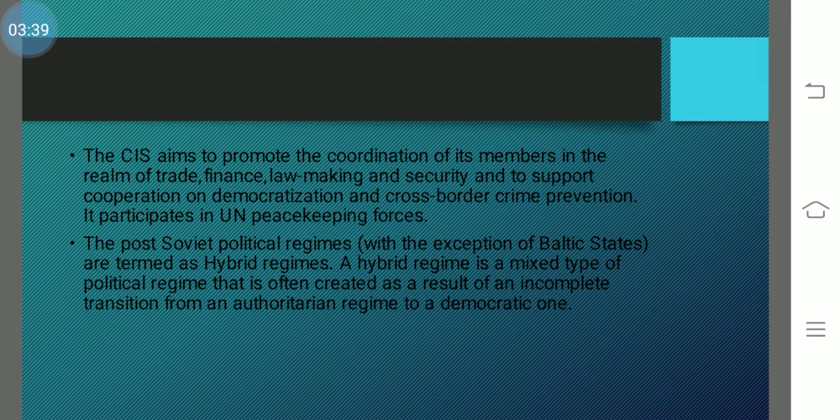CIS was promoting the demand of the people that we want a democracy to be set up, and we will look after the border crimes. We have read about the mafia that emerged. Yes, after the disintegration of the Soviet Union, mafias emerged. There were people asking for a different state, asking for a different country to be formed.